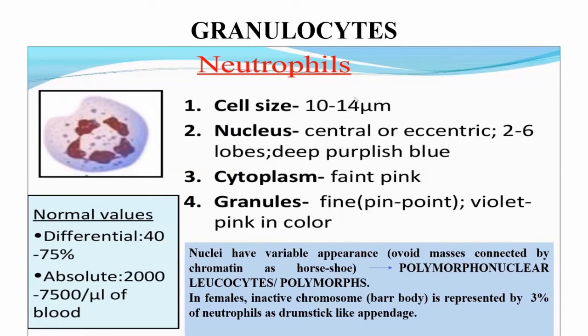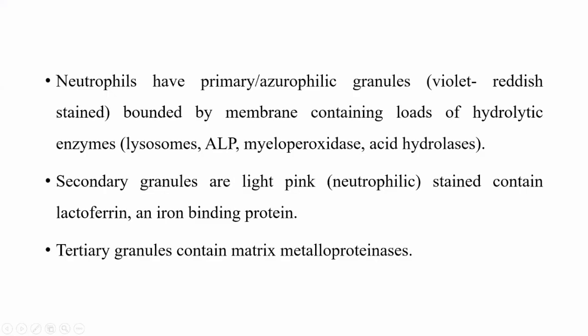The cytoplasm of the neutrophil is faint pink, and it comprises three types of granules. Primary granules, or the azurophilic granules, appear violet-reddish when stained with azure dyes.